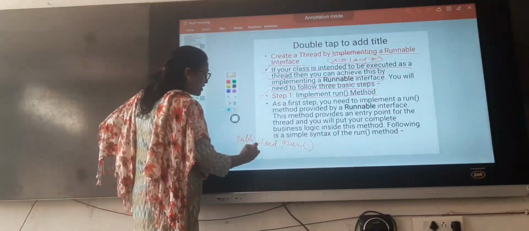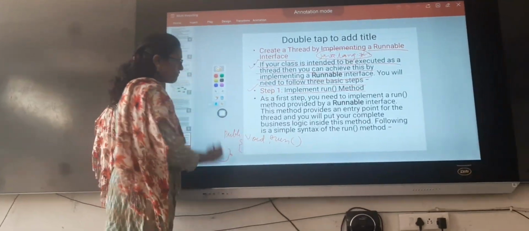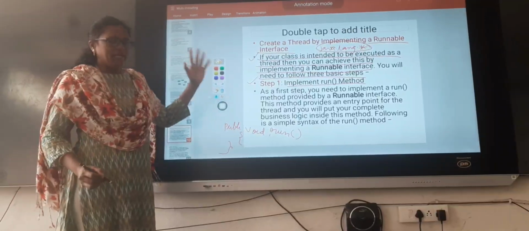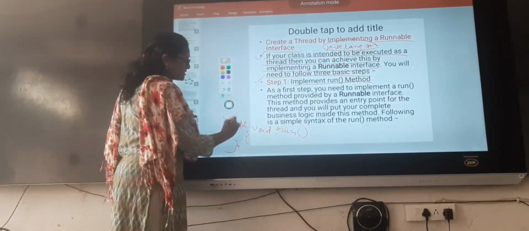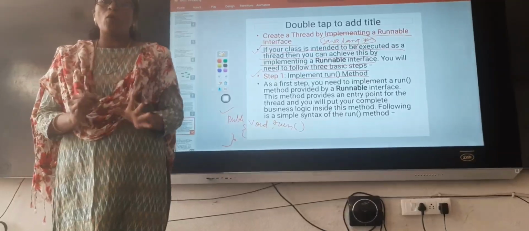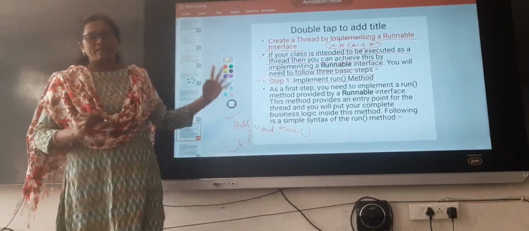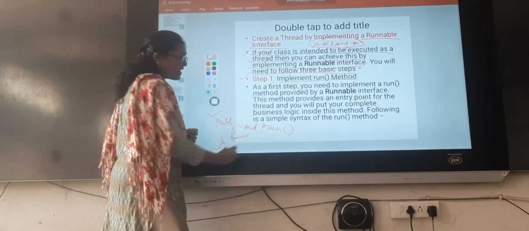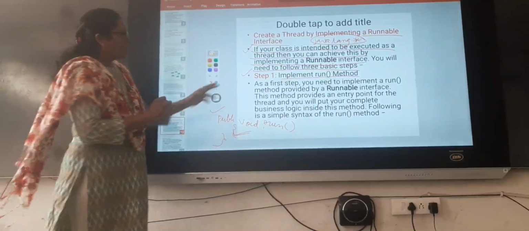We need to give a body to this method. Whenever we are creating threads, in that thread program we need to override this method. What is the meaning of method overriding? We need to provide the body for this method in our thread application. This code will be executed as part of a thread.